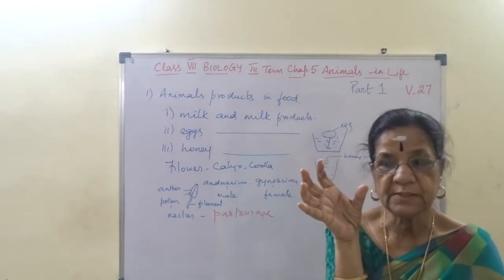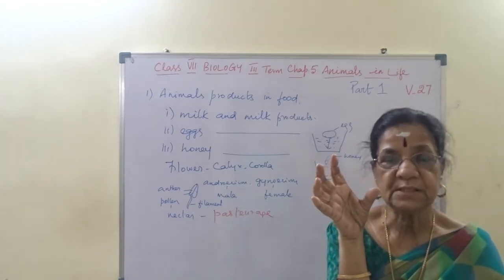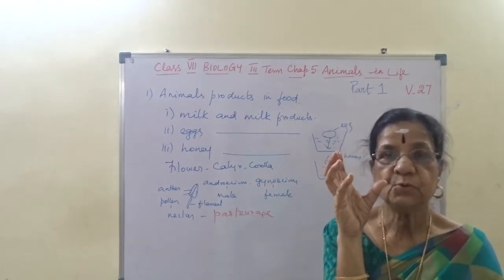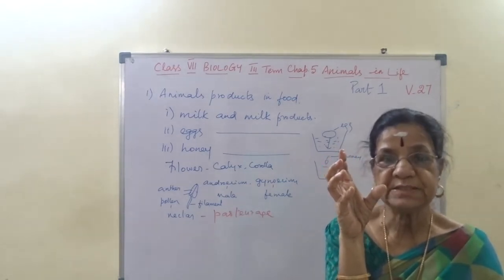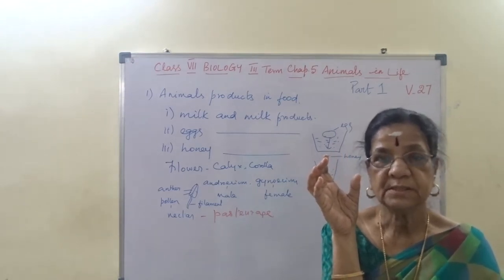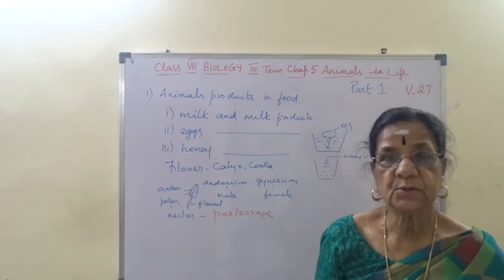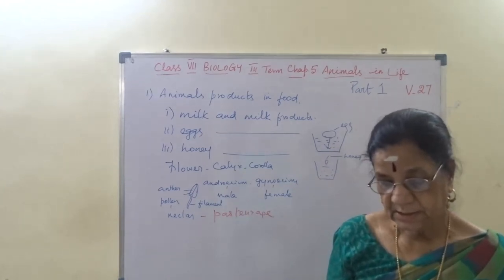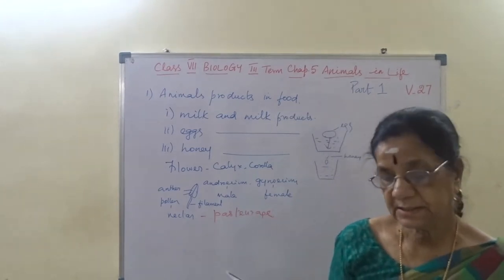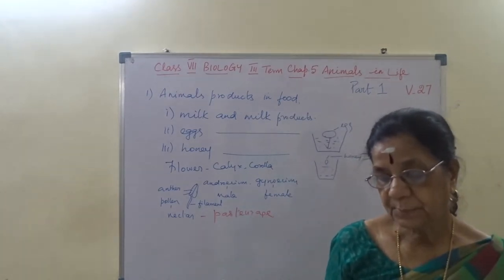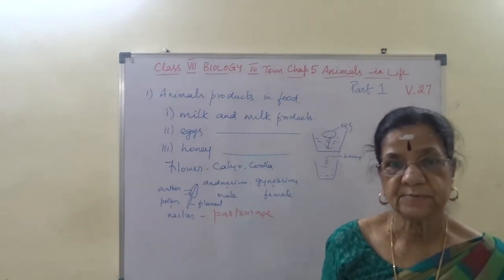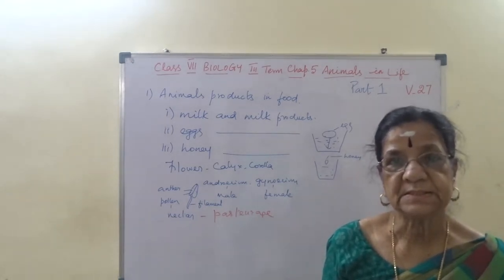In a beehive, 3 types of bees are there: only one queen bee, very few male or drone bees and many worker bees. Are you clear? Among them, the role of the worker bee is that it collects the nectar from the flowers. They nourish the young ones and repair the beehive and also protect it. I hope you understand this.